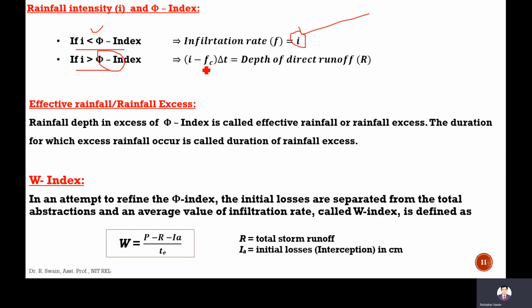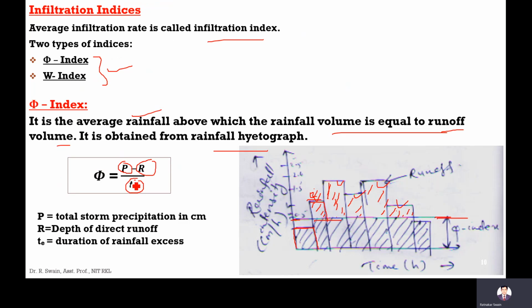This I minus Fc, the intensity minus the maximum rate at which the soil can hold, multiplied by delta T, will be the depth of direct runoff. Like here, you can say direct runoff R means P minus phi delta T.